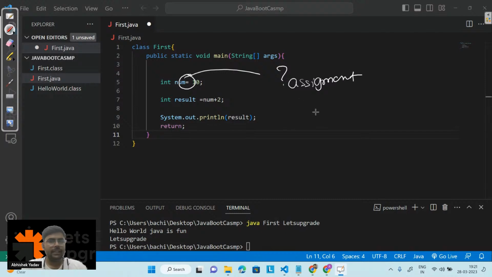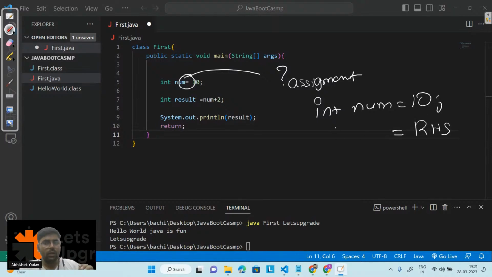And guys, I have written int num is equal to 10, right? So I have some data on the right hand side of the equal to, and some data on the left hand side. My next question is, which part will get executed first? Please write in the chat: the left hand side part or the right hand side part?